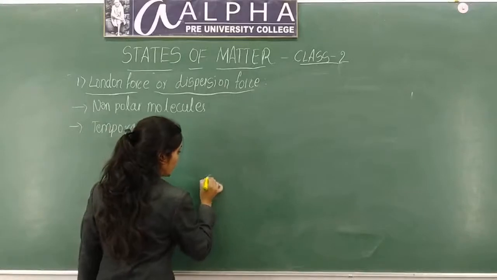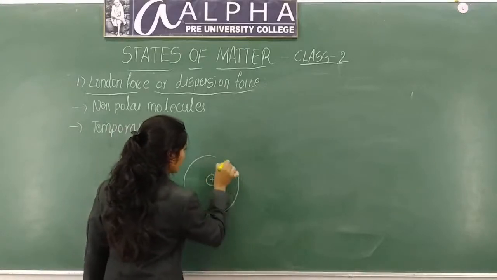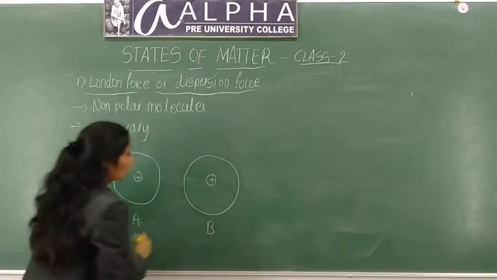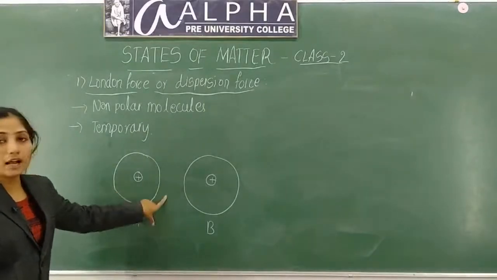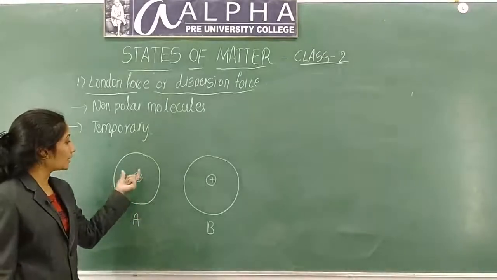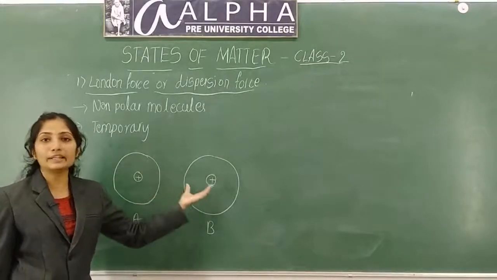And let this be B. A and B both are symmetrical in nature. That means they don't have any dipole moment. They don't have any dipoles in them.